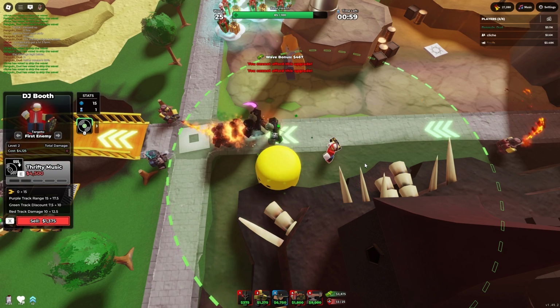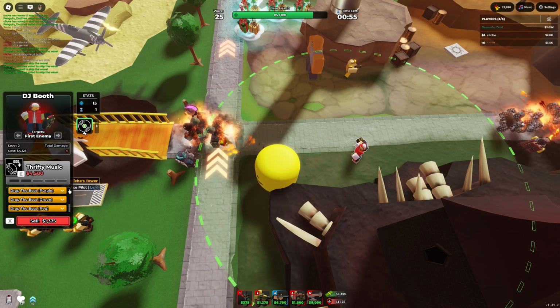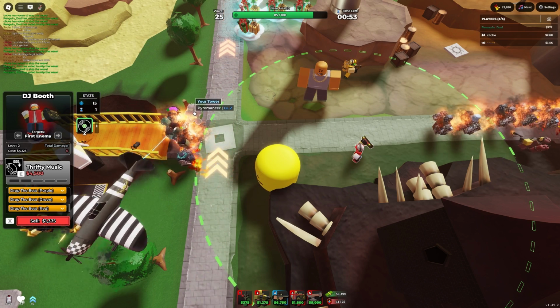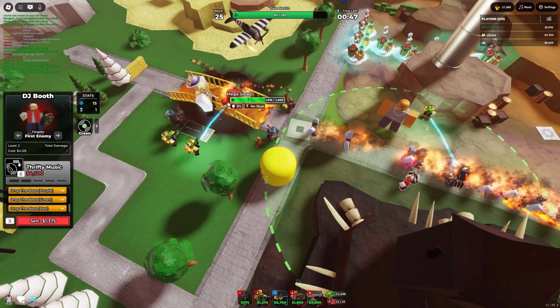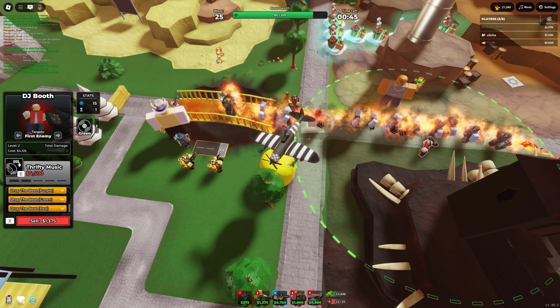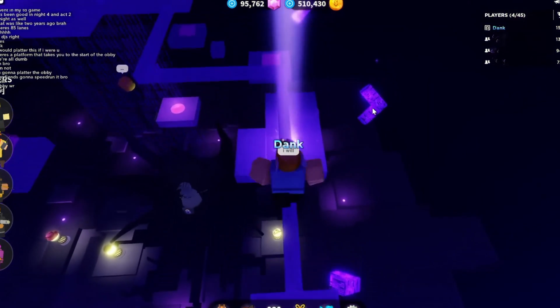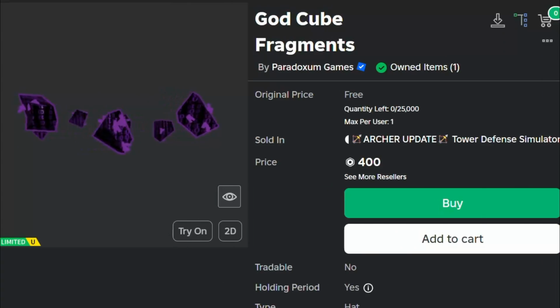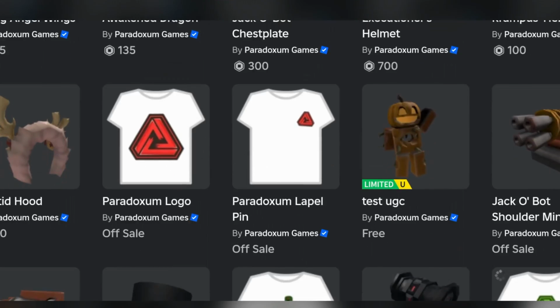UGC items. Lunar Overture was definitely pushing to be one of the most ambitious and unique TDS events, and with it, they introduced limited UGC that you could get for beating the event. One hat in particular, the narrator's hat, was originally a prize for the first 15,000 who beat Act 3. This ended up being bugged and not awarding the first winners at all. They also had an obby in the lobby where you could beat it and get these God Cube fragments, which are also bugged. Every UGC item is limited and you can actually still buy them.